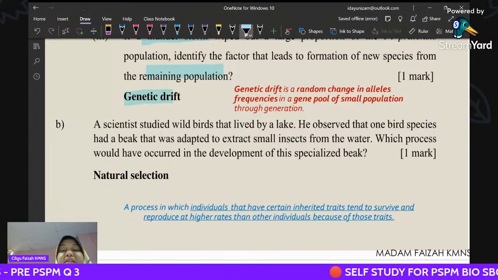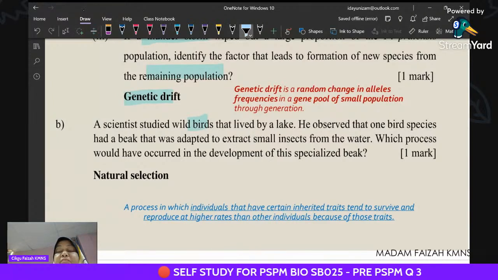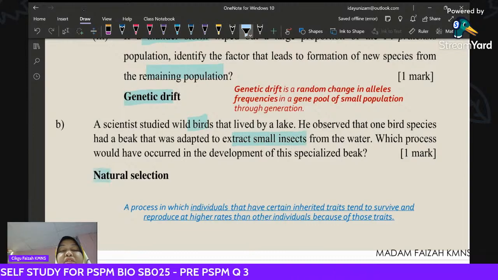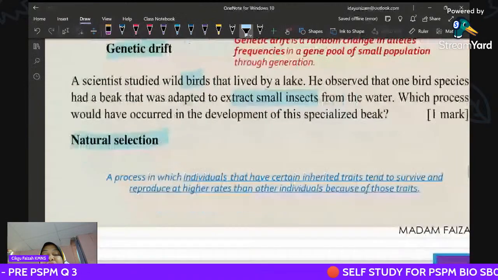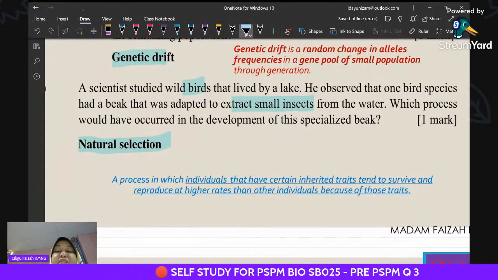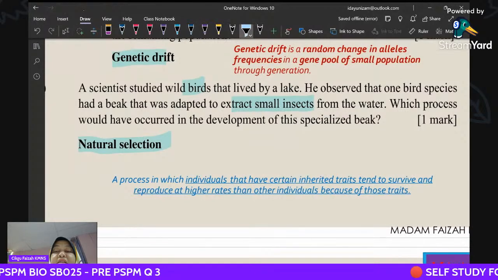So what is this concept? He observed that one bird species had a beak that was adapted to extract small insects. So this is natural selection. Natural selection is a process in which individuals with certain inherited traits tend to survive and reproduce at higher rates than others that do not have those traits. That is what natural selection means.